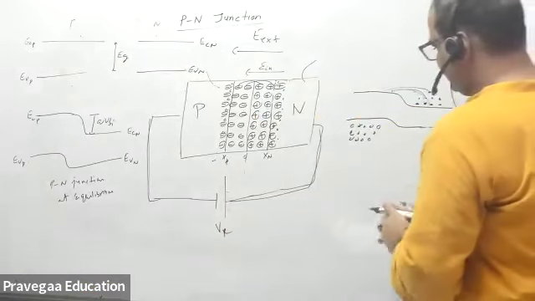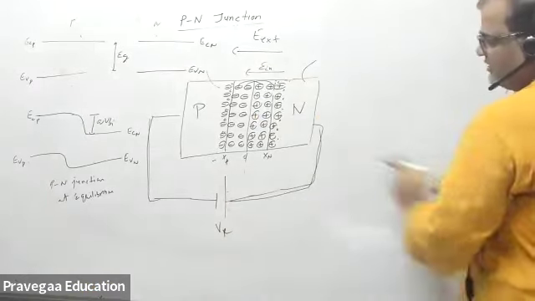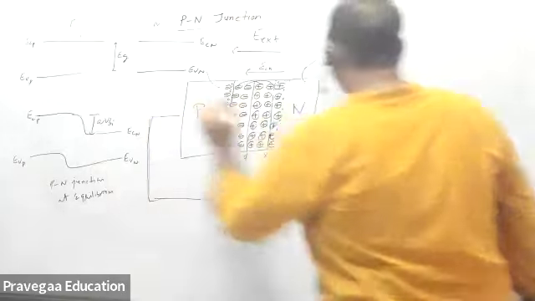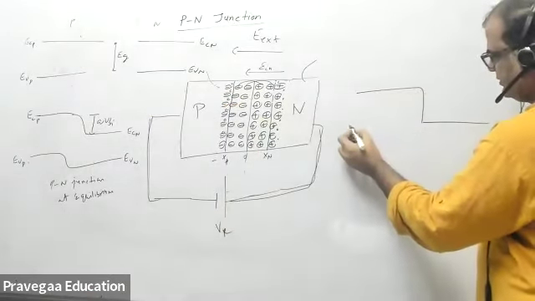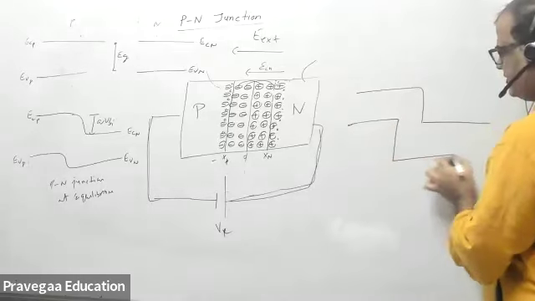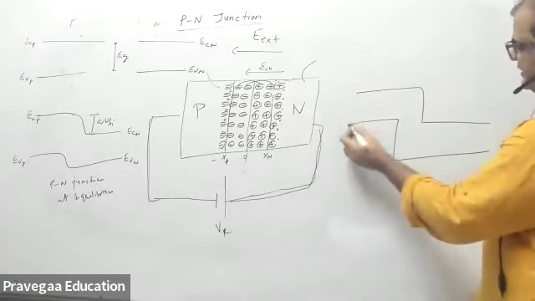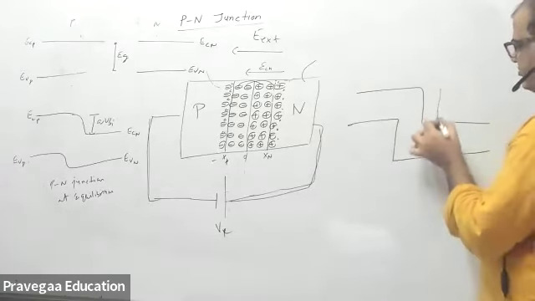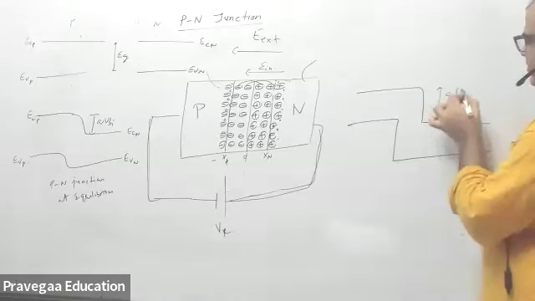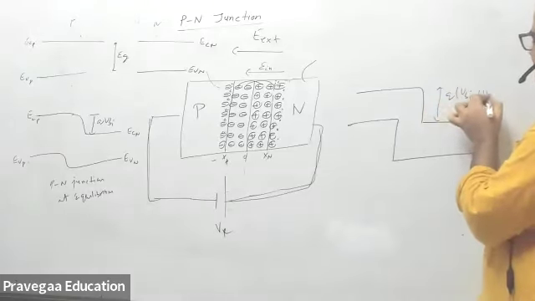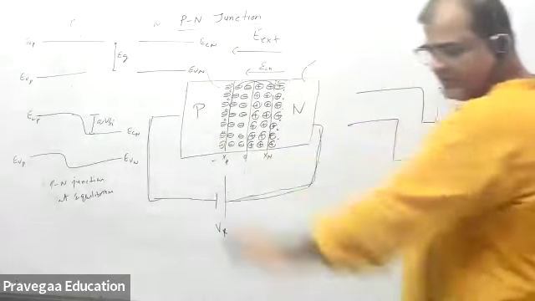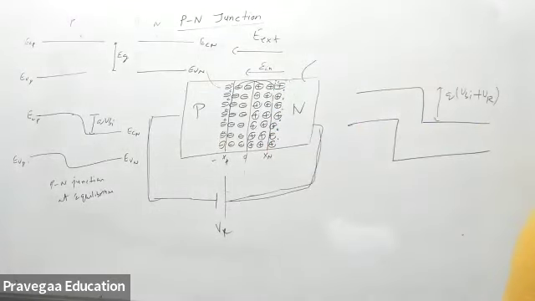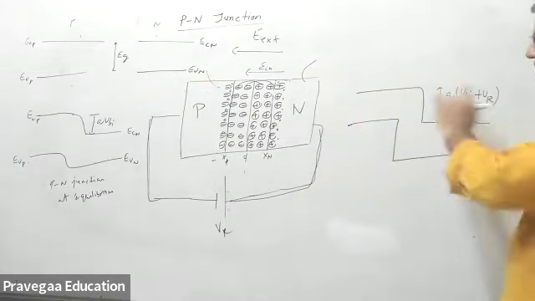Instead of decreasing, the width will increase, and the barrier height will increase like this. This qVBI becomes q(VBI plus VR), because now you're applying the field in the direction of the internal field. So this barrier will increase.